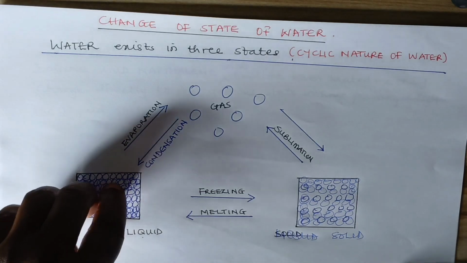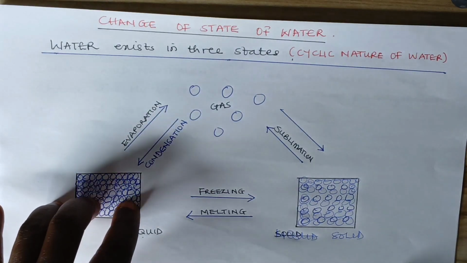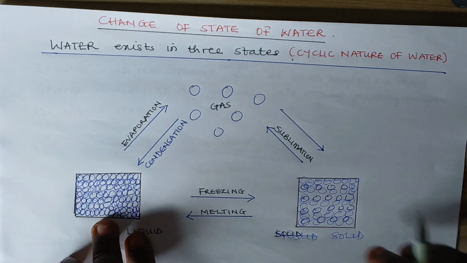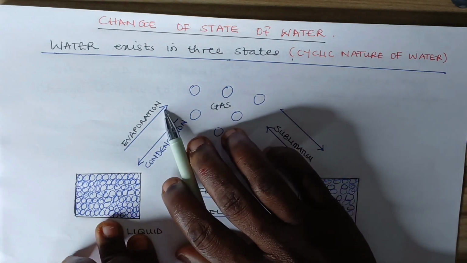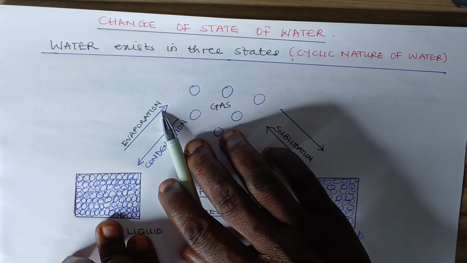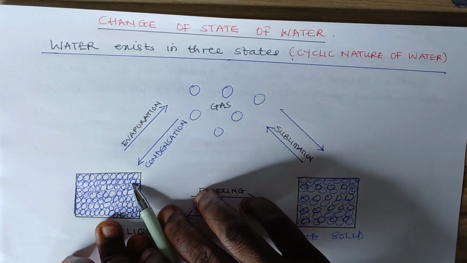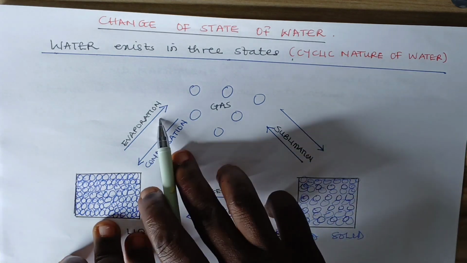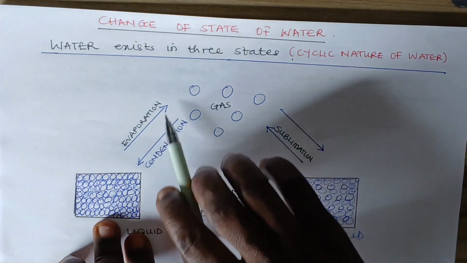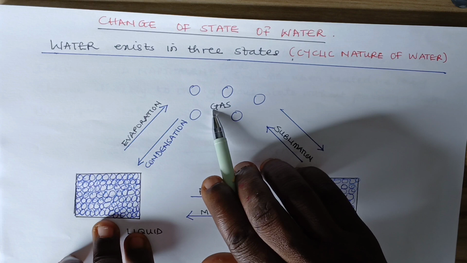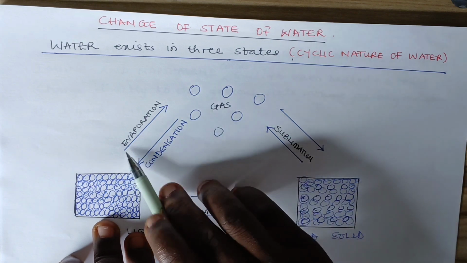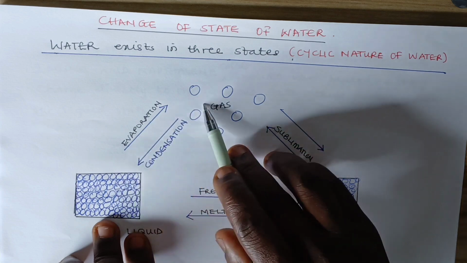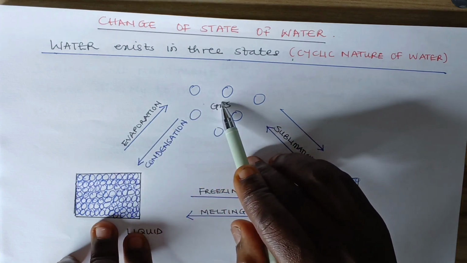Now, when a liquid is boiled, when it reaches its boiling point, it will begin to evaporate. That is, the vapor will begin to escape from the water. At that point, you see that the boiling point is already reached. The most energetic particles are escaping into the atmosphere in form of vapor, which is a gaseous state. So at that point, we can see this arrow pointing at evaporation. Water can evaporate when heated and it will change to gas.